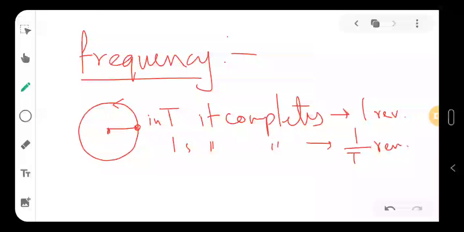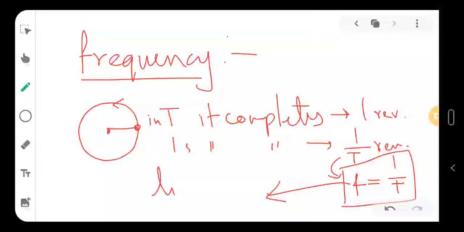That is called the frequency, f. So f is 1 by t. This is called your linear frequency. We'll come to angular frequency in the next class. So linear frequency is the number of oscillations occurring in 1 second.